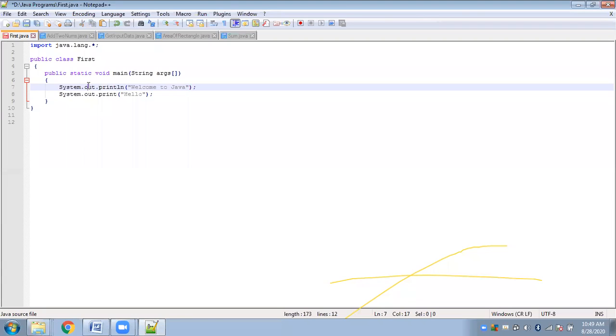Whenever you are to display something, please be informed that you always have to mention each of these 3 words. And most importantly, Java is case sensitive, which means small s and capital S will have different meanings. So you have to be very particular while writing a Java program. You cannot write small s for System, or capital O for out. So this is how we write a Java program. Now let us see how we run it.